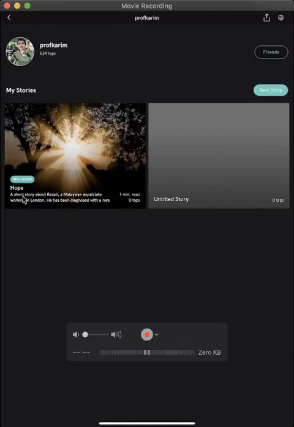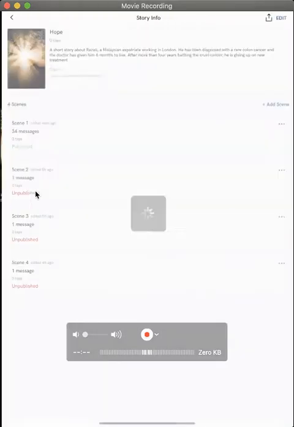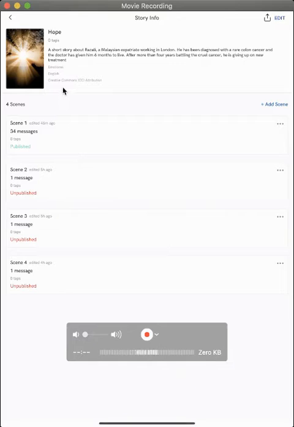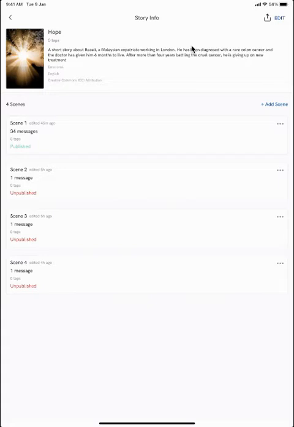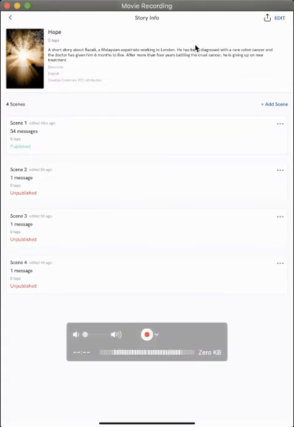I will go into this. It's a short story about Razali, a Malaysian expatriate working in London. He has been diagnosed with rare colon cancer, and the doctor has given him 6 months to live. After more than 4 years battling the cruel cancer, he's giving up on a new treatment.